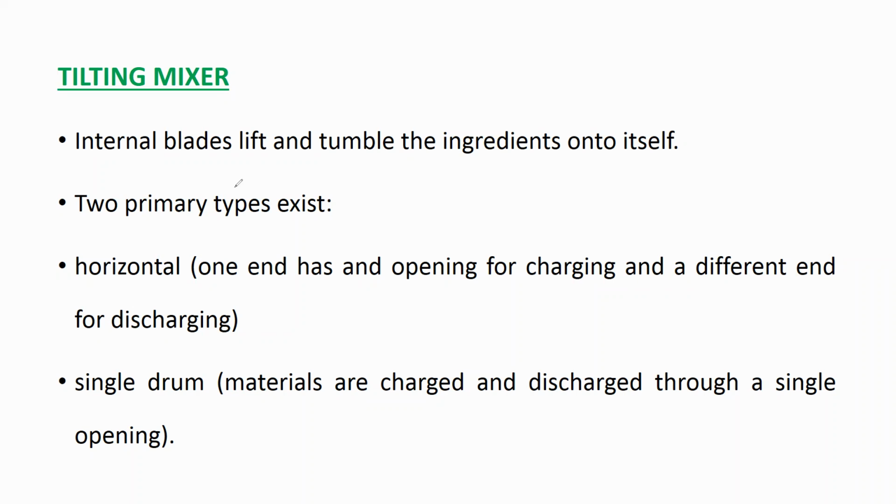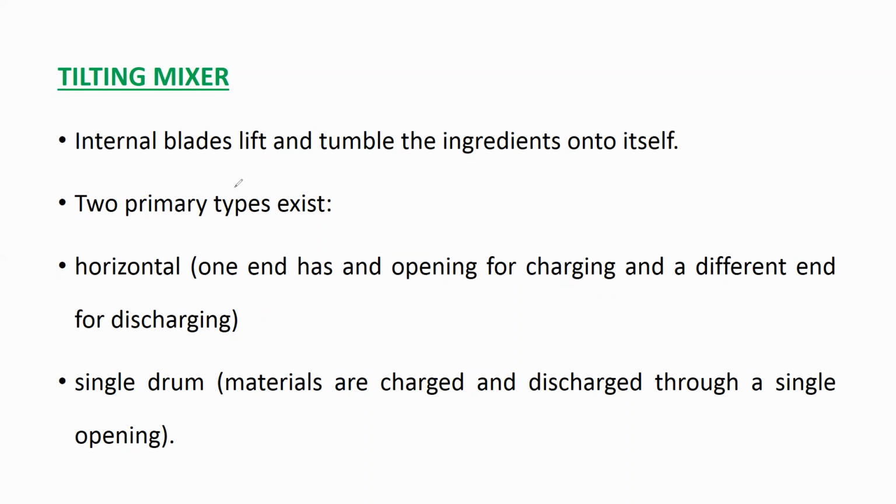Two primary types exist here. One is horizontal, where one end has the opening for charging and a different end for discharging. Then a single drum is also available, where the material is charged and discharged through a single opening. So in a tilting mixer, two types of drums are there. The horizontal one has two openings. From one opening you charge the ingredients; charging is nothing but putting the ingredients into the machine. Then, to take the ready material outside, you have another opening.